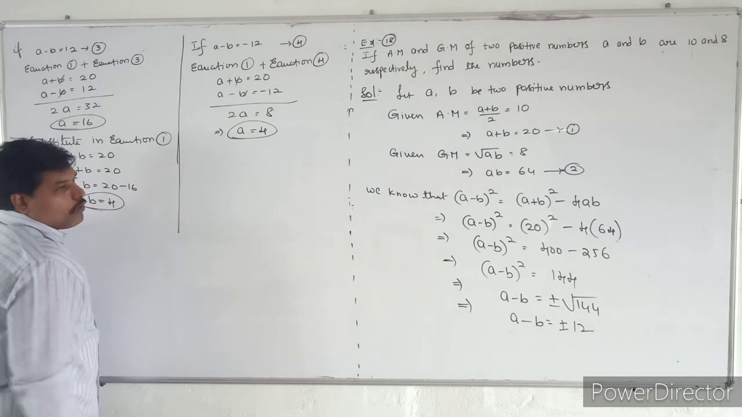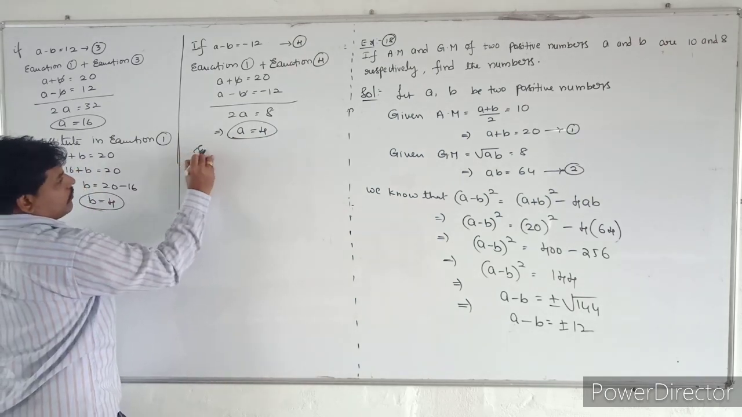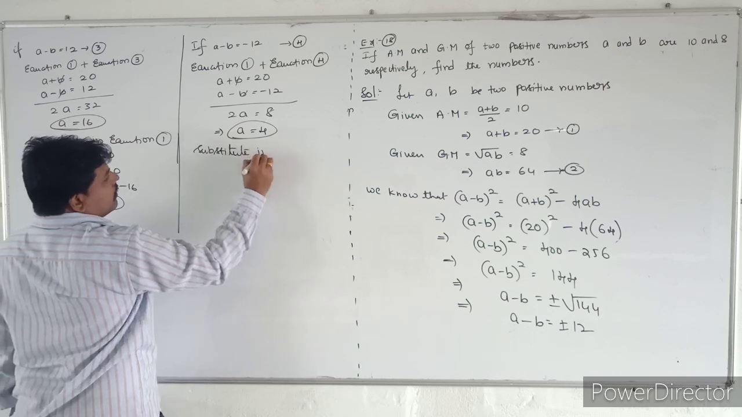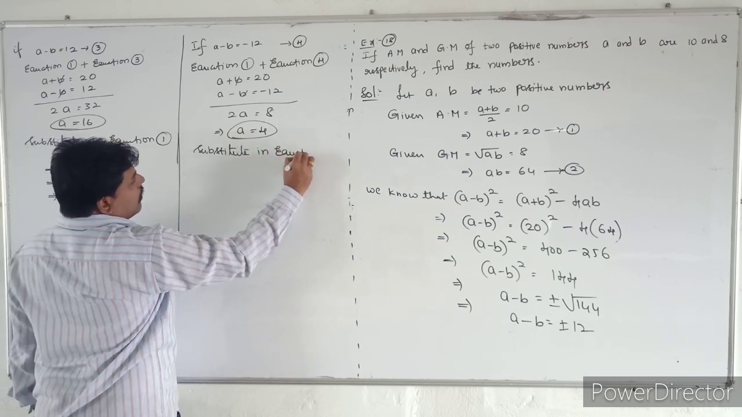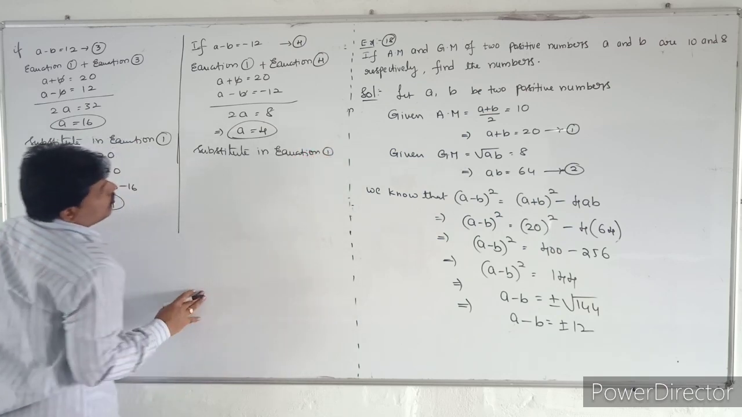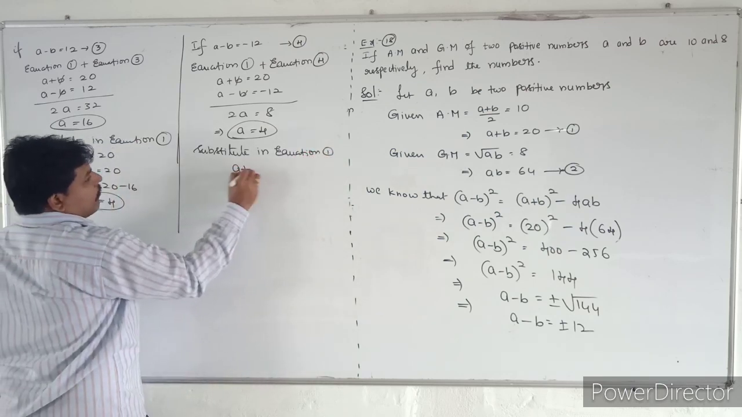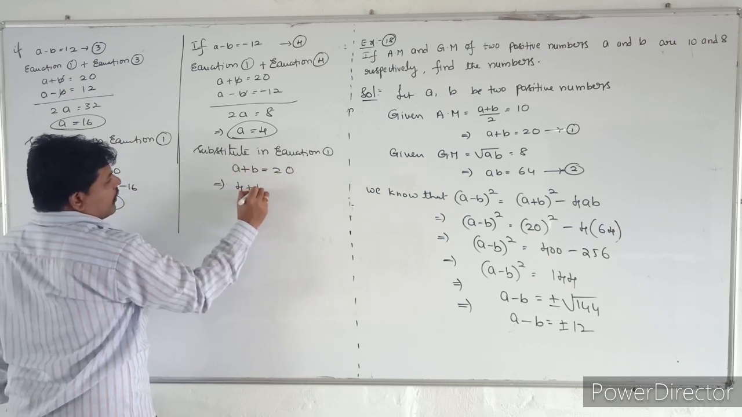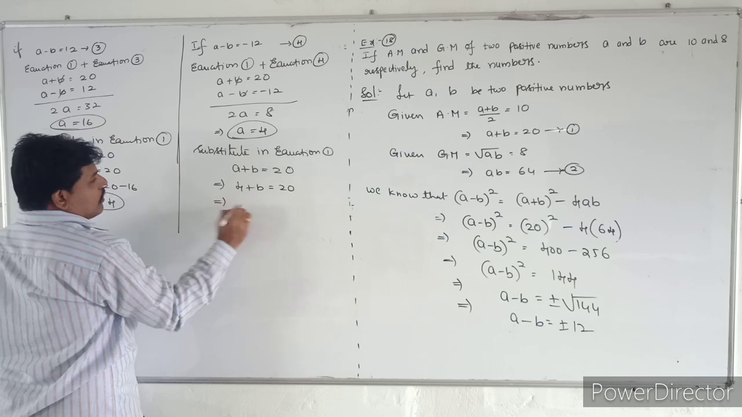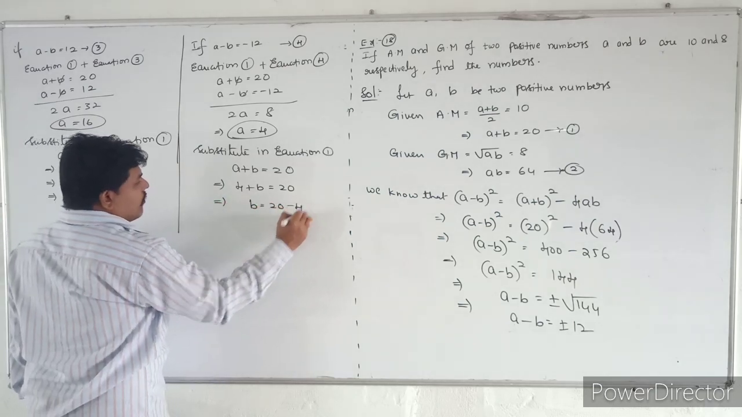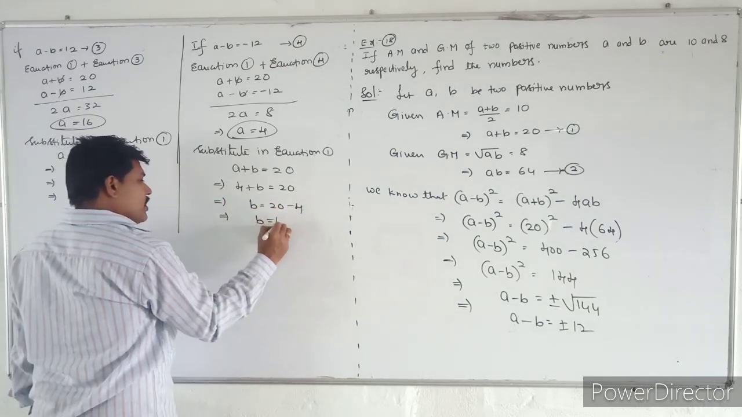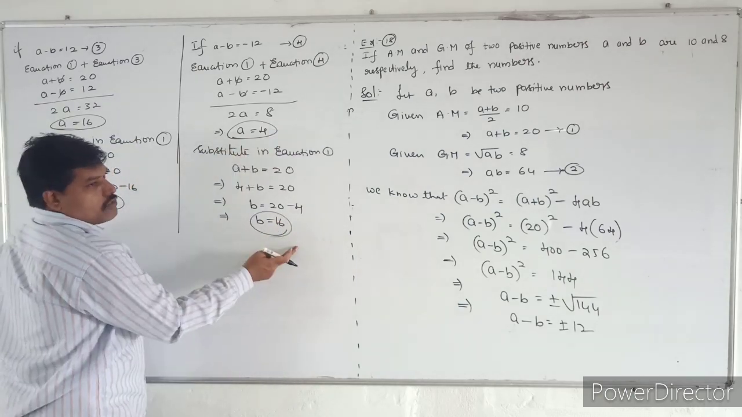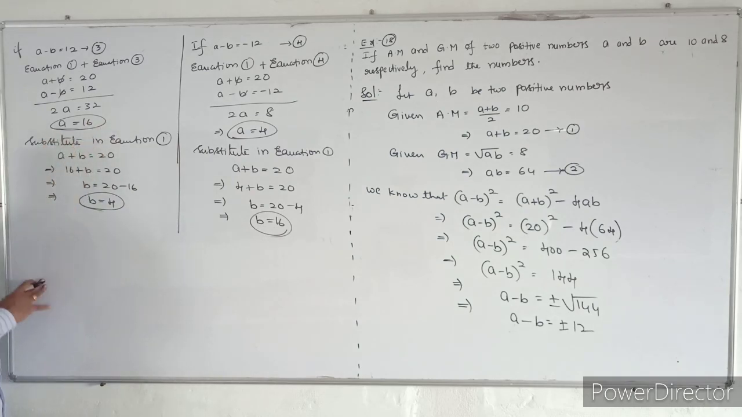If A is equal to 4, substitute in equation 1. What is equation 1? A plus B is equal to 20. So A value is 4. 4 plus B is equal to 20. So that implies B is equal to 20 minus 4. So that implies B is equal to 16. So if A is equal to 4, then B is equal to 16. If A is equal to 16, then B is equal to 4.